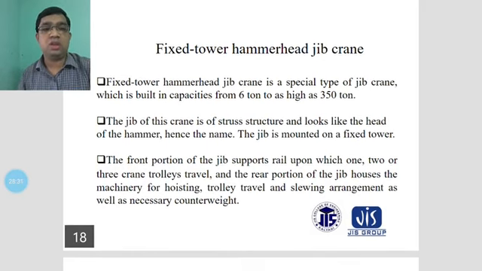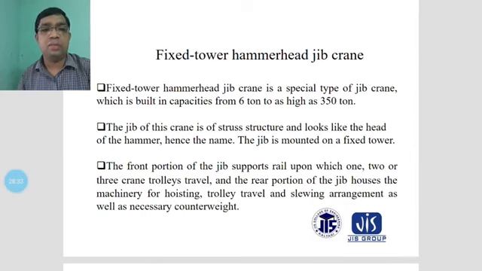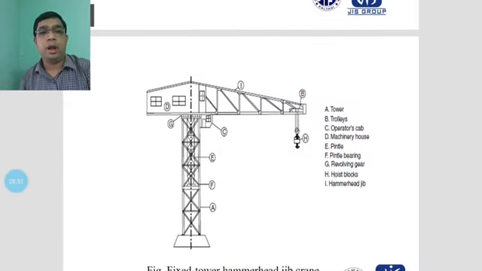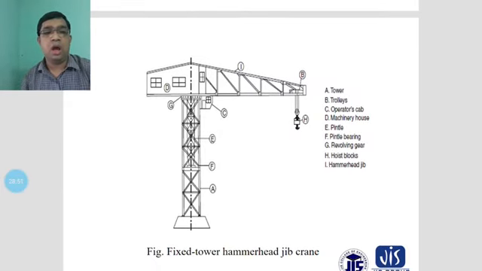The rear portion of the jeep houses the machinery for hoisting, the trolley travel, and the swaying arrangements, as well as the necessary counterweights. You can see the figure of the fixed tower hammerhead jeep crane.